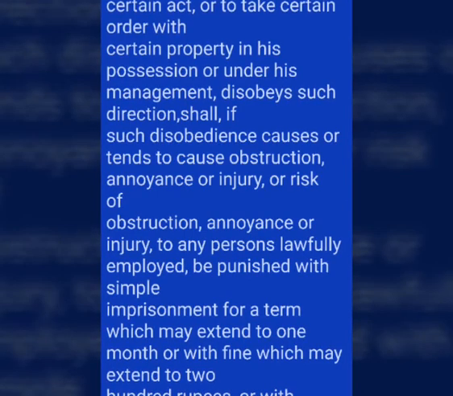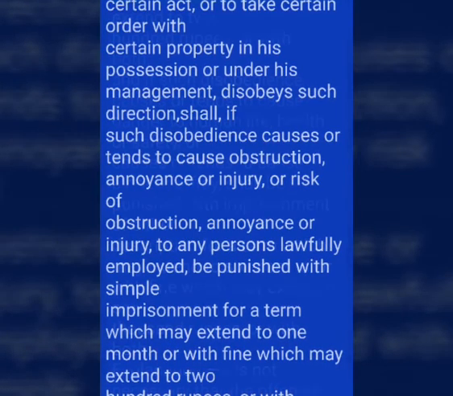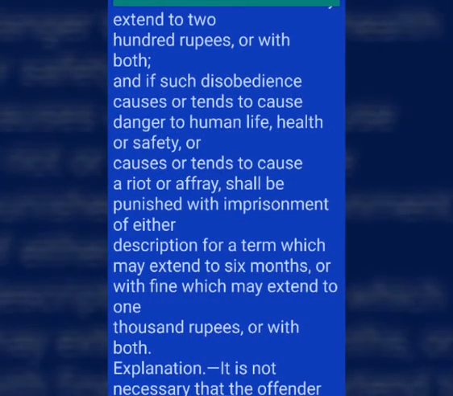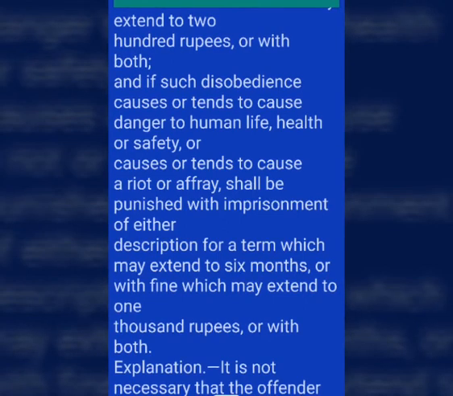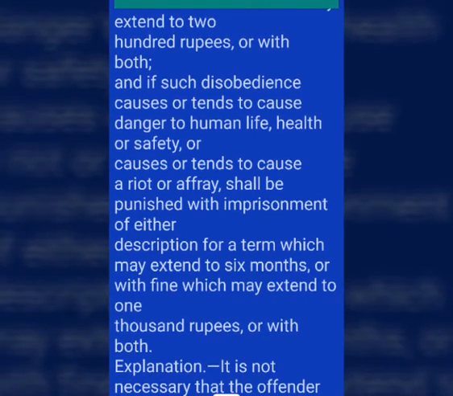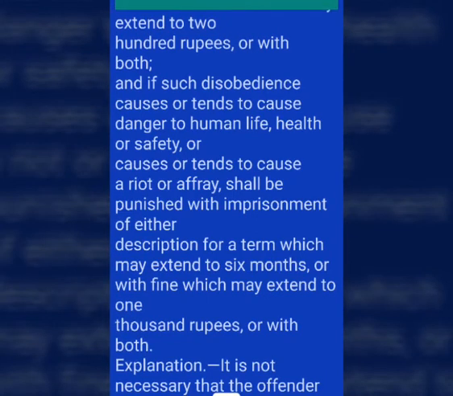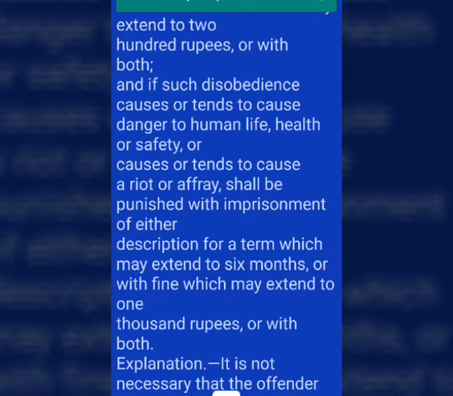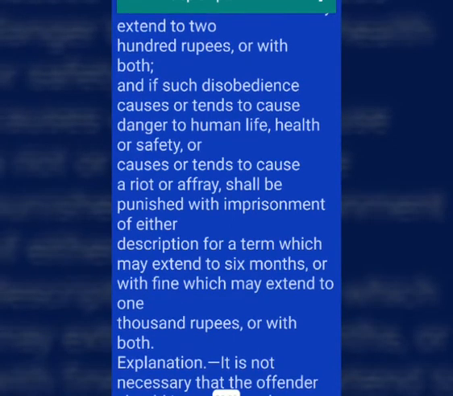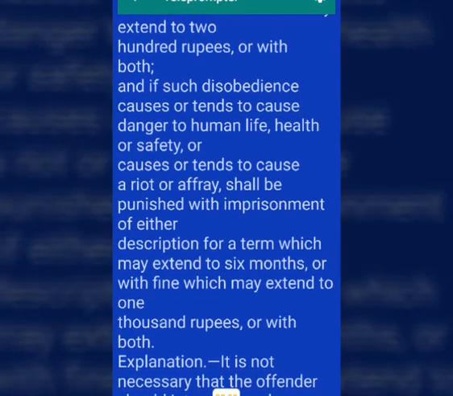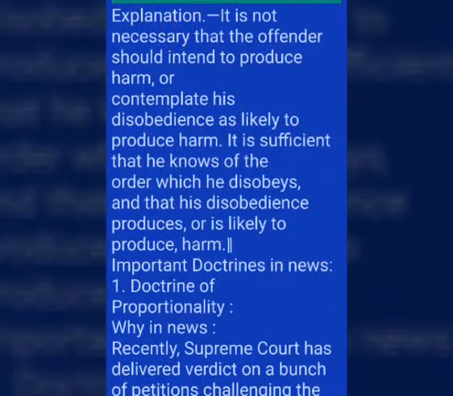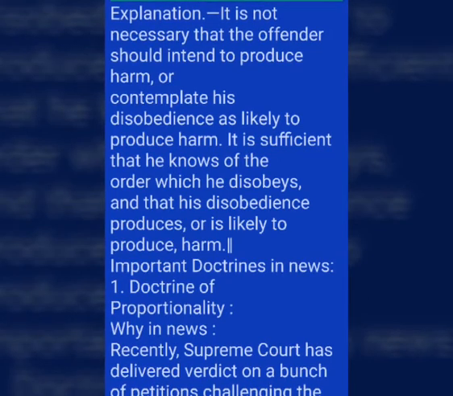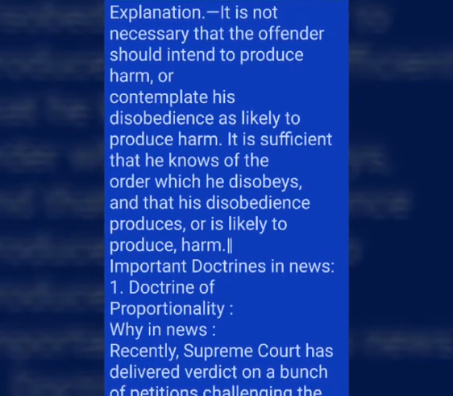Whoever, knowing that, by an order promulgated by a public servant lawfully empowered to promulgate such order, he is directed to abstain from a certain act, or to take certain order with certain property in his possession or under his management, disobeys such direction, shall, if such disobedience causes or tends to cause obstruction, annoyance or injury, or risk of obstruction, annoyance or injury, to any persons lawfully employed, be punished with simple imprisonment for a term which may extend to 1 month or with fine which may extend to 200 rupees, or with both.